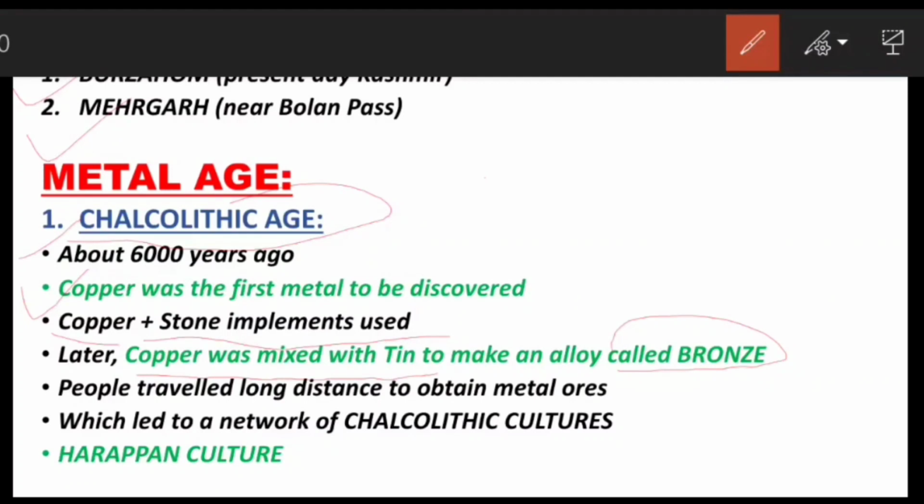In this period, people used to travel to distant lands to obtain metal ores, which led to the formation of a network of culture called Chalcolithic culture. The example of one such culture is the Harappan culture, which we are going to discuss in the next video.